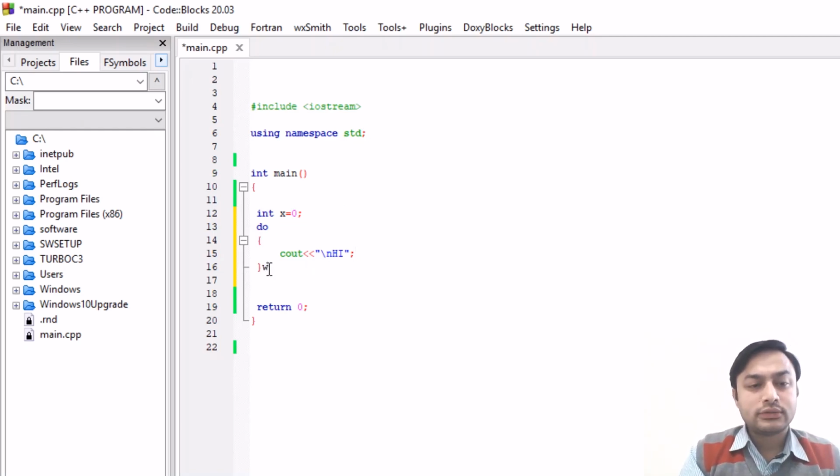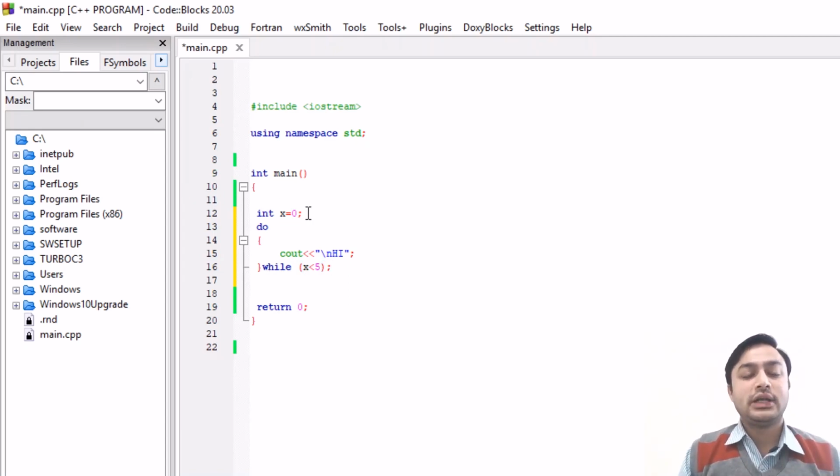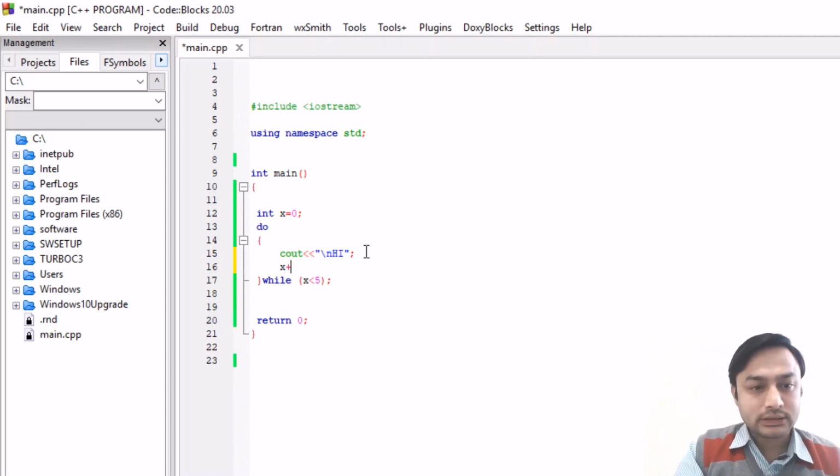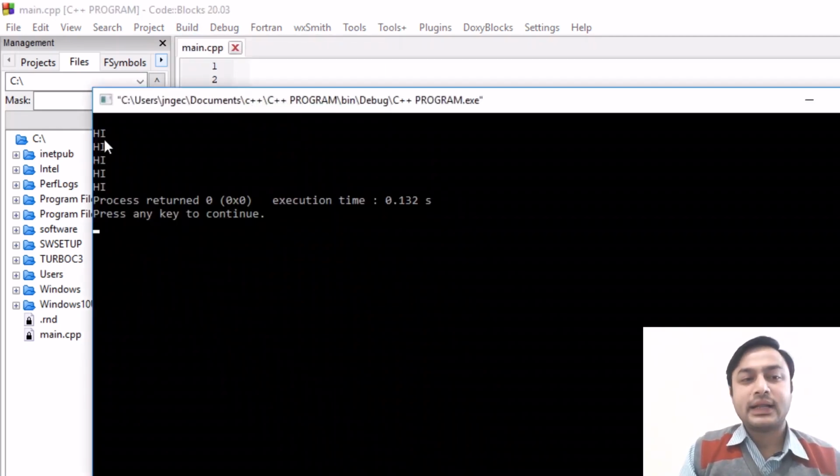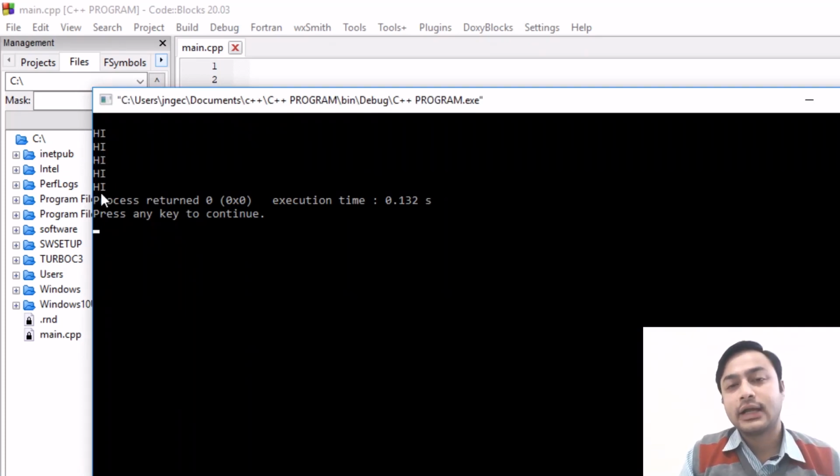Then you have to use while here, with the condition check x less than 5, and here you have to put a semicolon. So this is the initialization part, that is, the value of x is equal to 0. After that this instruction will be executed and finally in the end the condition will be checked. So plus plus. It is printing hi 5 times, that is, 5 times it is printing this message.